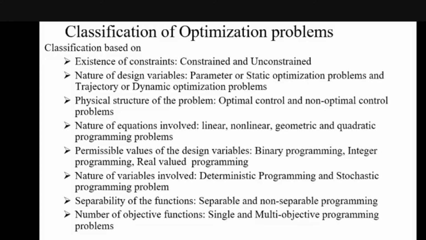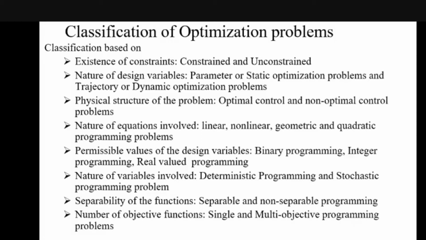Then based on trajectory, dynamic optimization problems. Then the physical structure of the problem, optimal control structures or non-optimal control structures. Then the kind of equations involved in the formulation: linear, non-linear, geometric, quadratic programming problems.